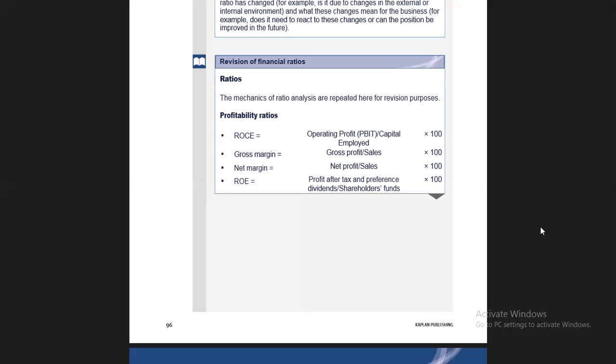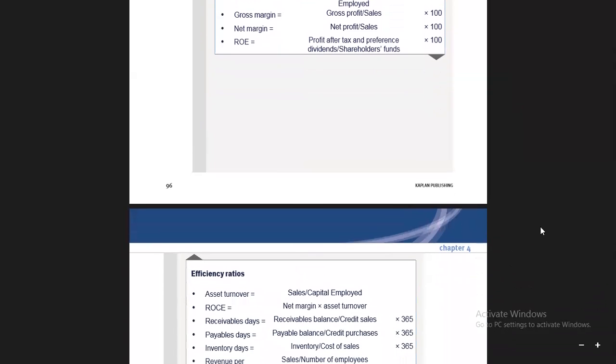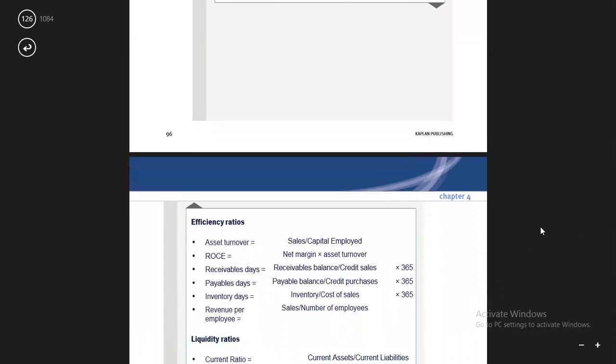Then return on equity is profit after tax and preference dividends divided by shareholder funds. After deducting the dividends and tax, the profit which the company has is divided by shareholders' funds into 100%. So these all give you profitability ratios, that is, where the company stands in terms of profit, because we are calculating after deducting all the amounts.